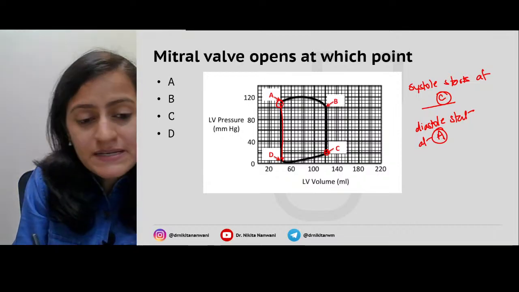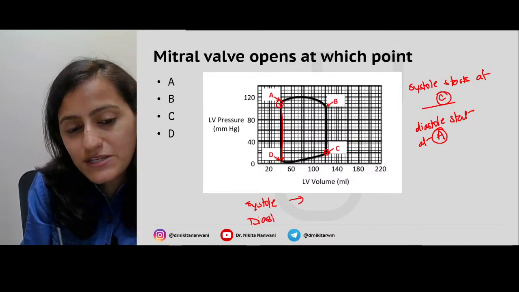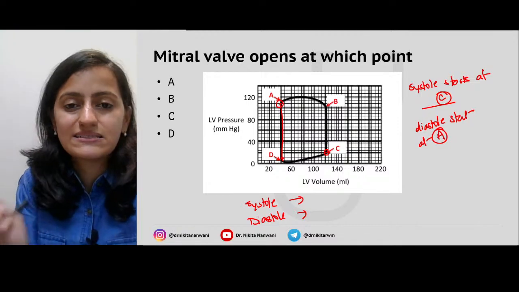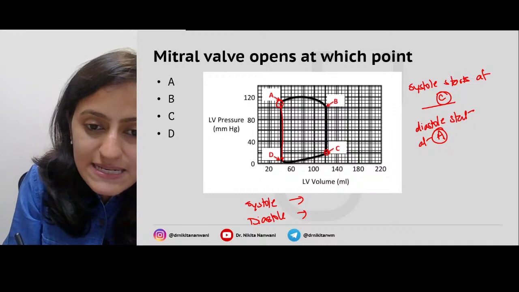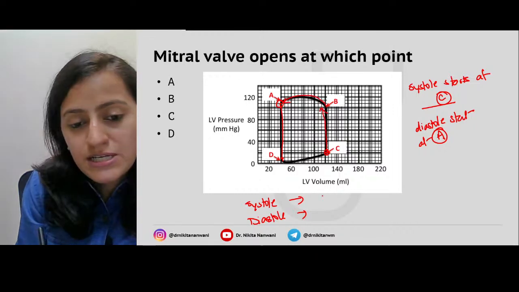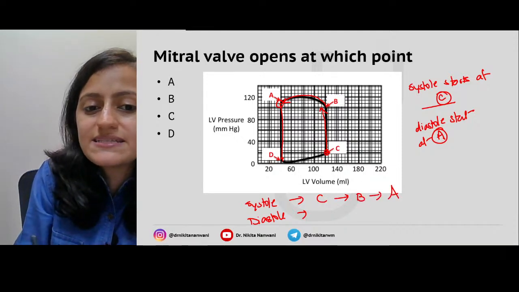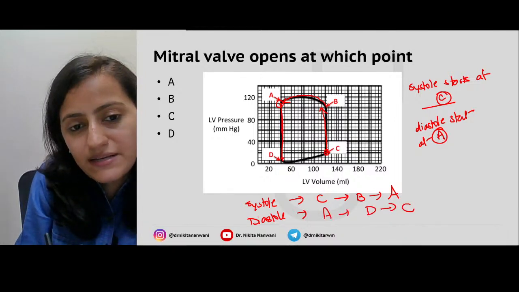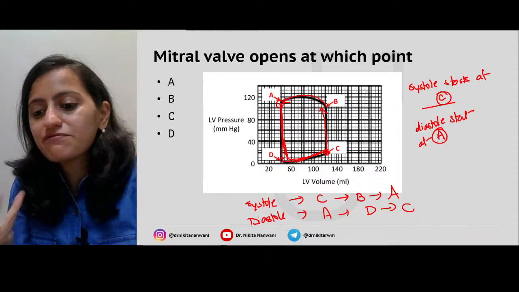Clear with everyone? So basically, if I ask you from which point to which point is systole and which point to which point is diastole, I hope you remember from yesterday's class that the initial part is isovolumetric in both. So this is the systole starting, pressure increasing, and this is the ejection. So point C to B and then point A. So C to A is systole, and A to D to C is the diastole. Initial isovolumetric, then there is the filling phase.